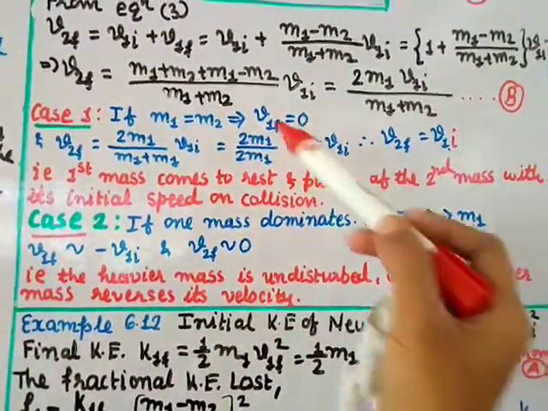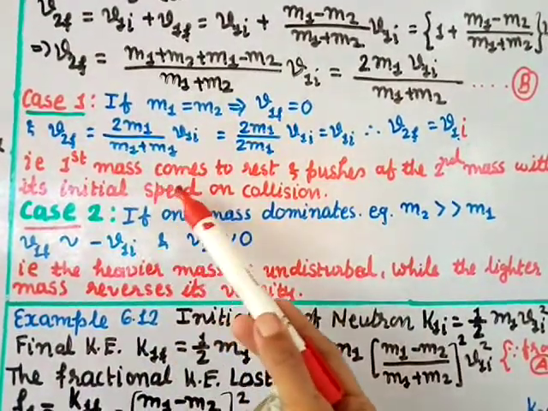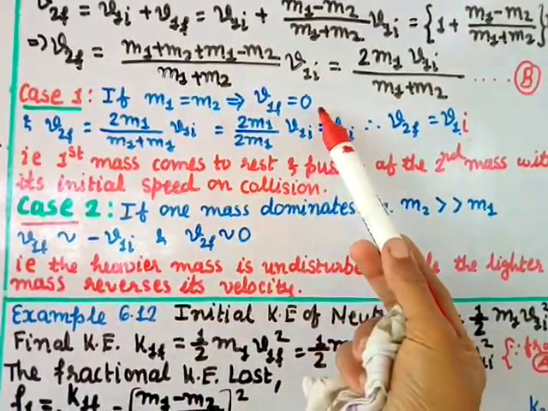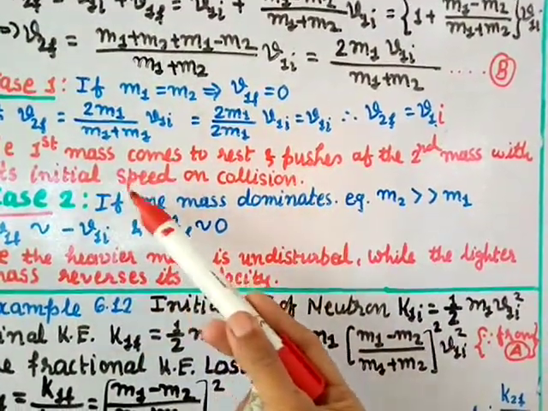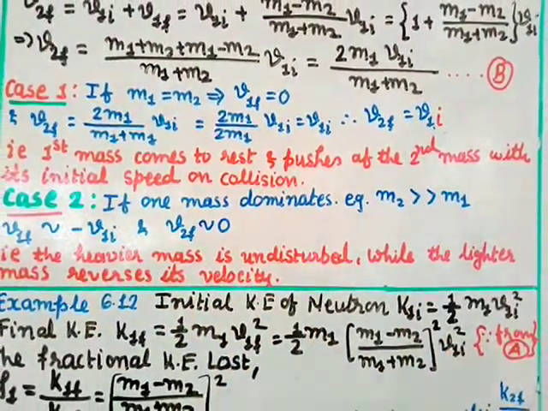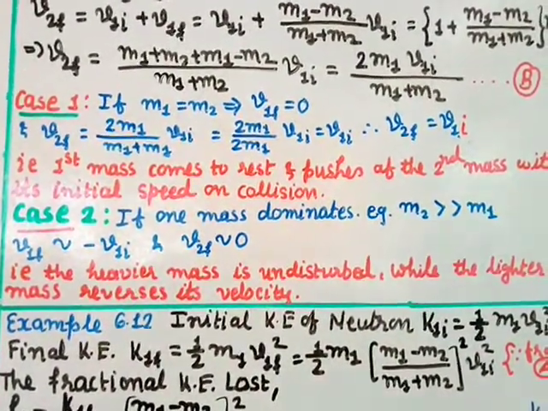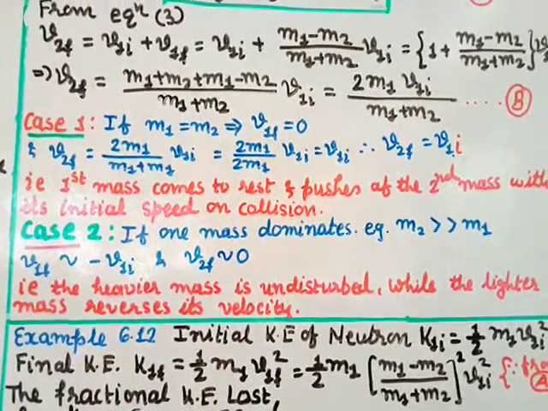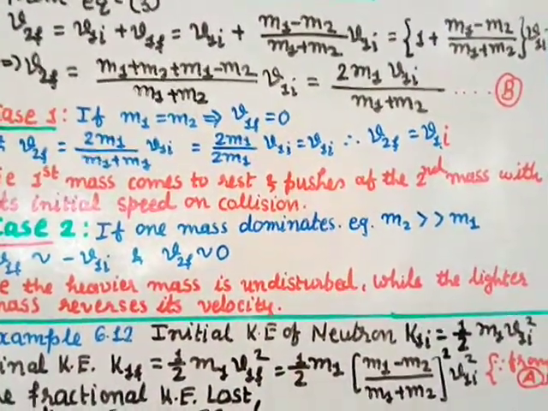So from these two comparisons we can say that the first mass comes to rest because v1f is equal to 0 and pushes off the second mass with its initial speed on collision. So after collision the velocity of the first particle will be transferred to the second particle, and the first particle will be at rest. When does it happen? When both the masses are the same, both the particles have the same mass.